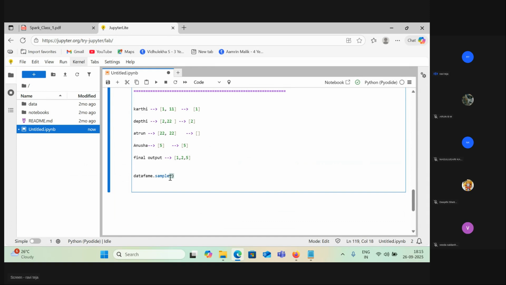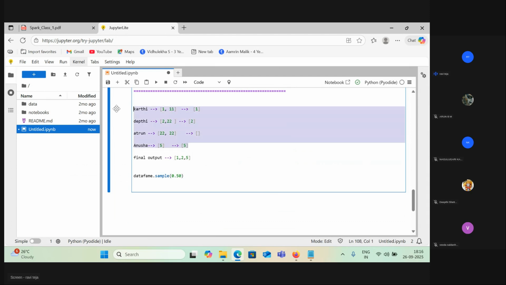It just gives a sample of the data because in real-time production there will be a very huge amount of data, but I want to do some transformations on it. Then I won't take the entire data, I will take only a small fraction. Whenever you go to any rice mill, you won't check the entire stock, you'll just take a sample and check, and if the quality is good, you'll take that rice packet. Similarly, here you will check a small amount of data. Let's say 0.25, which means one-fourth of the data. Now, let's go with half.